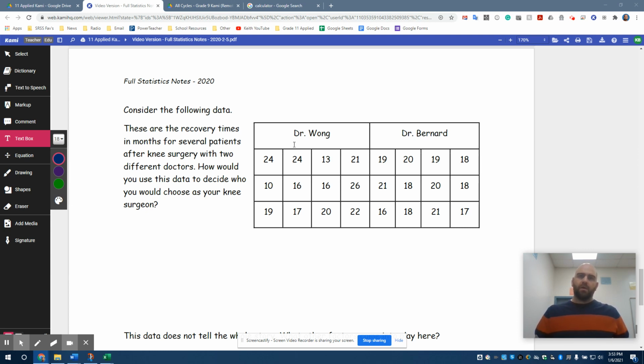So we have Dr. Wong, and there are 12 different patients that he has given a knee surgery to, and their recovery times. Dr. Bernard, on the other hand, also has 12 different patients and how long they have taken to recover. Let's take a look at the measures of central tendency. To start with, we're going to start with Dr. Wong.